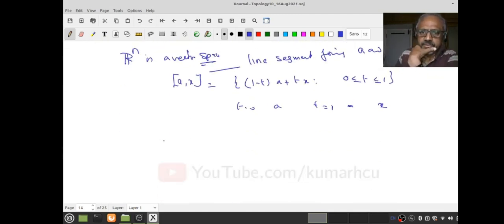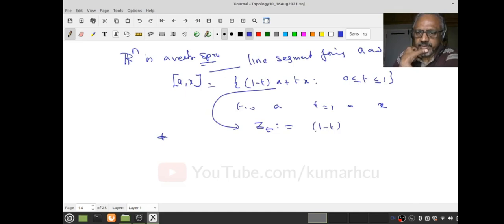Right, now it's easy to show that this point, let me call it z_t, equal to (1 minus t) times A plus t times X, where 0 less than or equal to t less than or equal to 1. I want to say z_t belongs to B_A(R) for every t.